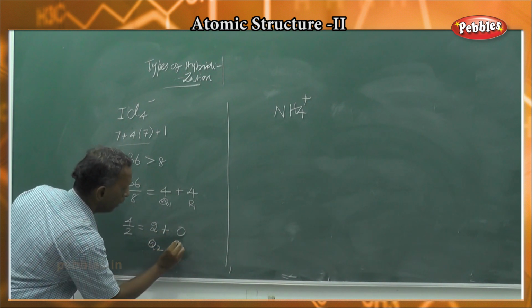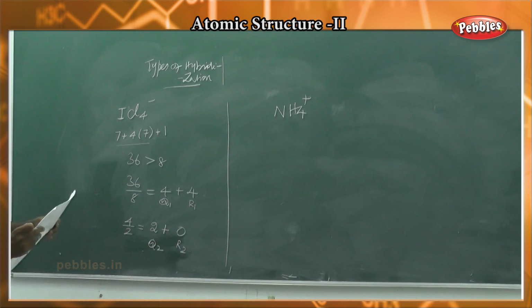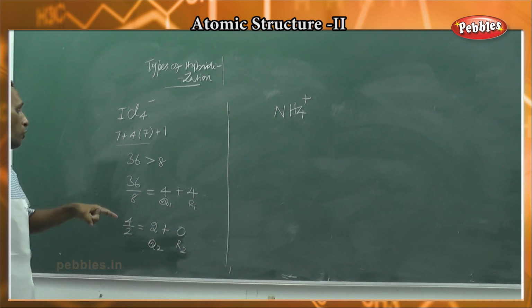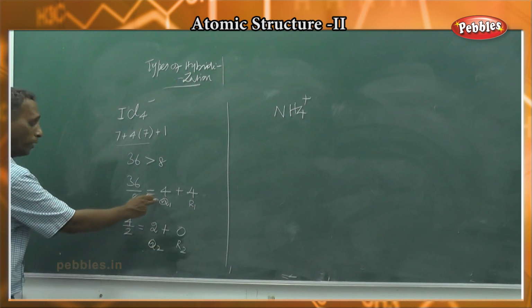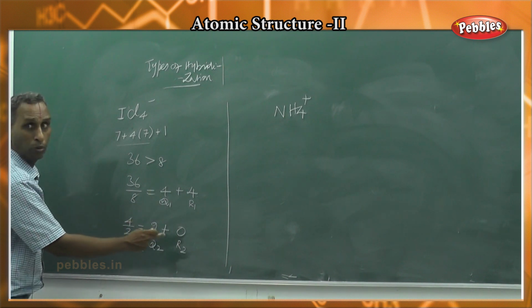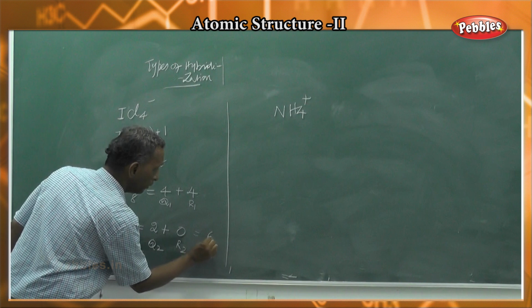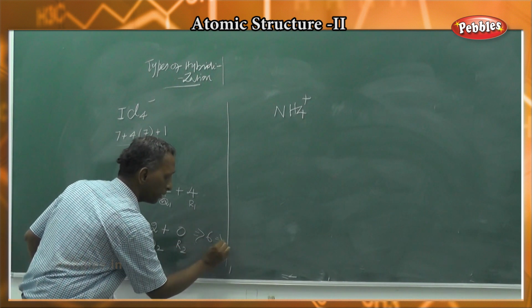Quotient 2, remainder 0. This finishes the process. Now the last step is the addition of all quotients plus the final remainder, that is Q1 plus Q2 plus R2, that is 4 plus 2 plus 0 equal to 6. So 6 equal to X.